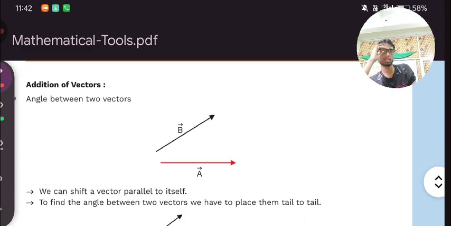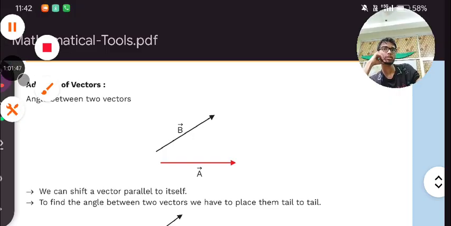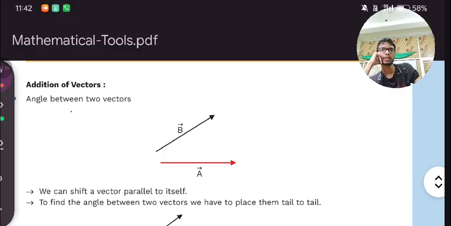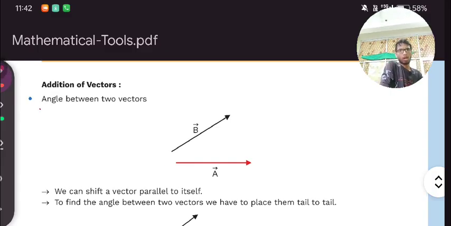Addition of vectors. Angle between two vectors.